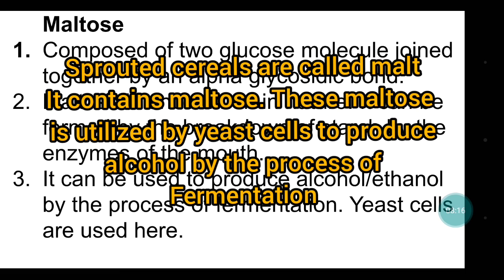So yeast cells will utilize the source of maltose, digest it, and convert the maltose into alcohol or ethanol that may be secreted from its cells.